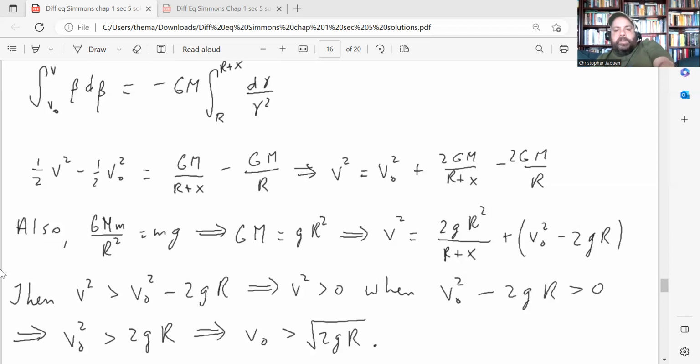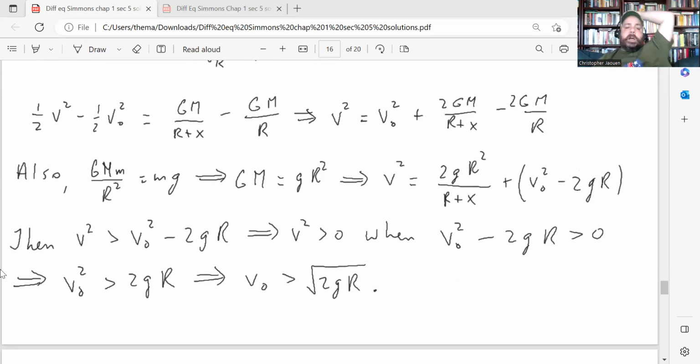And now notice that v squared is never zero under the condition that v0 squared minus 2gR is greater than 0. Sorry, let me say this again. v squared is positive when v0 squared minus 2gR is positive, right?